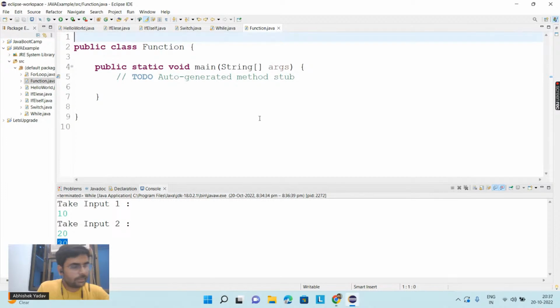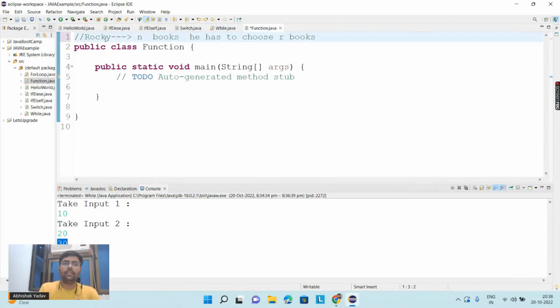So the problem statement here is, Rocky. So here we have Rocky, and the task of Rocky is what? He is given n books. He is given n books, and from n books he has to choose R books. So here I have a problem statement.